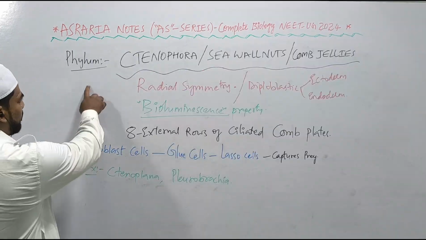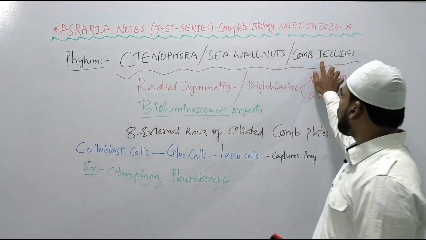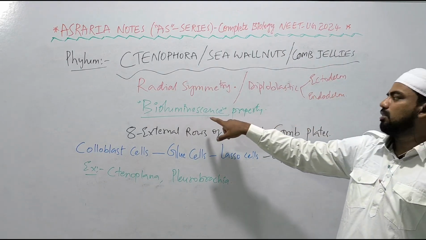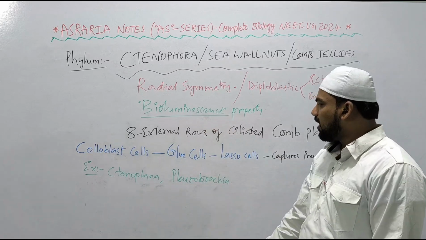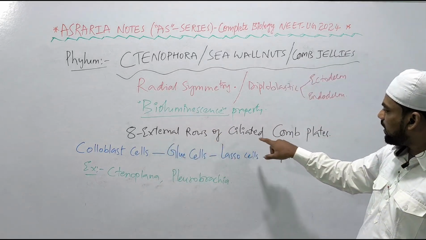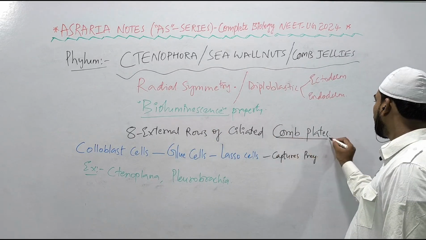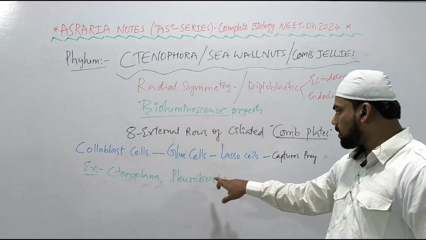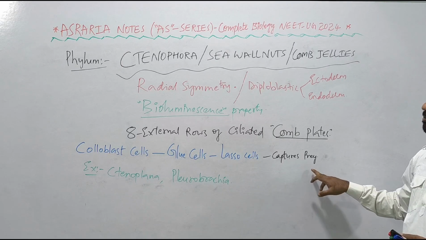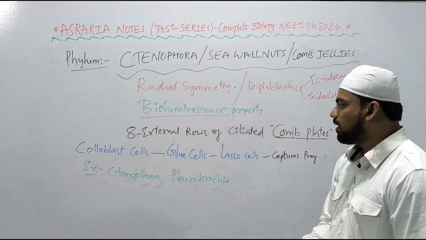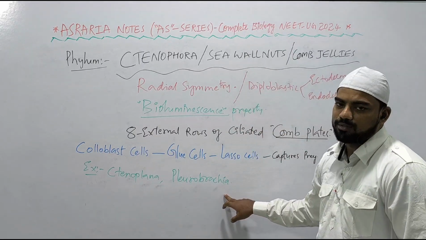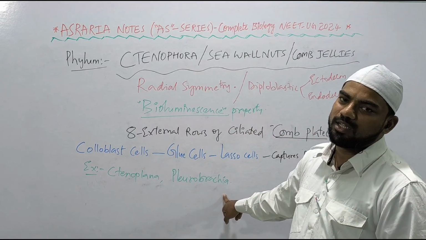Yes, beta. Phylum Ctenophora, also known as sea walnuts, also known as comb jellies, right? They show radial symmetry. They are diploblastic organisms with ectoderm and endoderm, and have the special property of bioluminescence. And we can see 8 external rows of ciliated comb plates, right, present in the Ctenophora phylum. Specialized colloblast cells, also known as glue cells, also known as lasso cells, that help in capturing prey, are present in the Ctenophora, right? Examples: Ctenoplana and Pleurobrachia. The Pleurobrachia diagram has been given in your NCERT textbook, right?